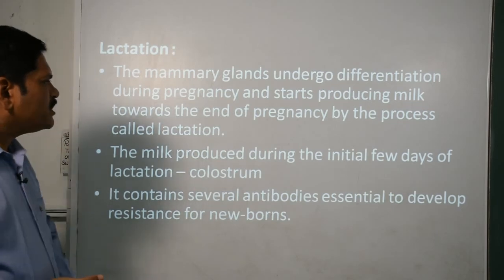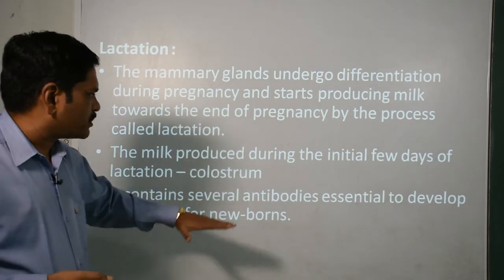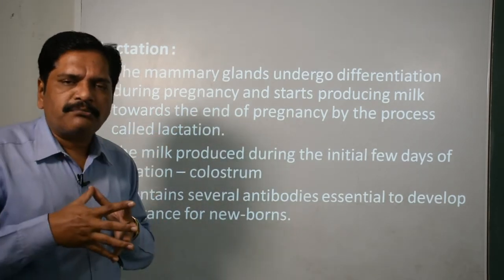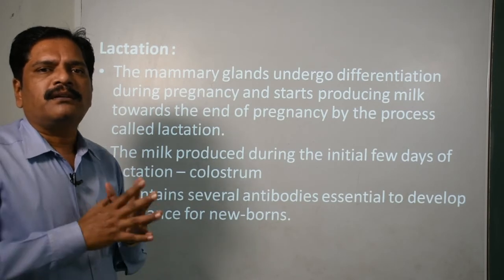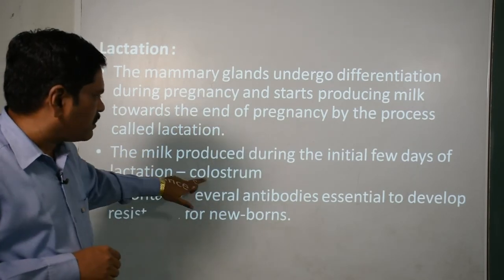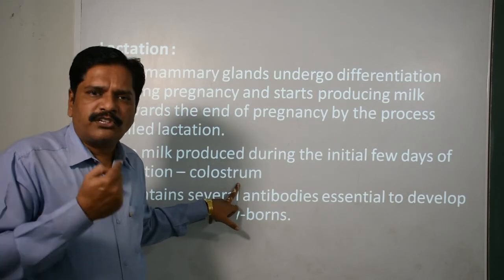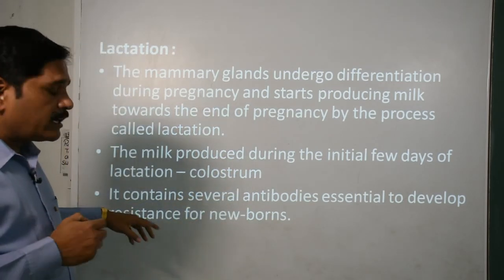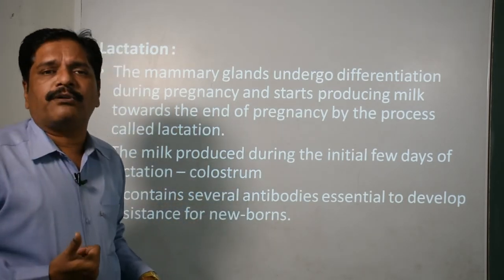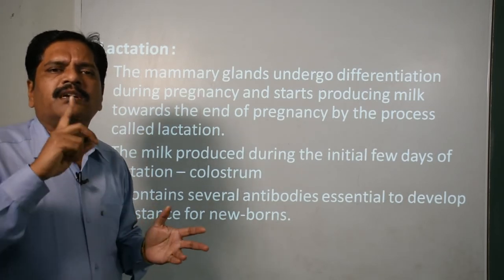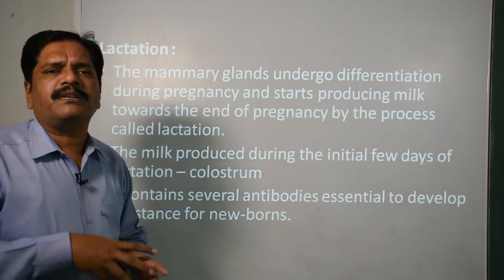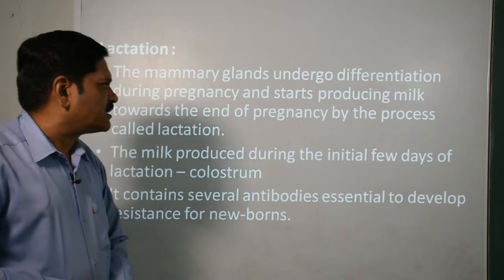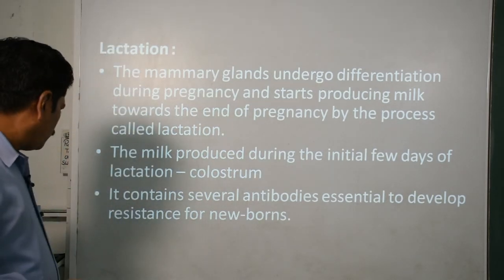The milk produced during the initial few days of lactation is called colostrum. Remember this word colostrum, it is very important. This is the first milk which is released by the mother after the delivery. Remember this term, colostrum. This question was asked in your previous exams for 1 mark, especially in 12th, clear. And it is compulsory to give it to the baby because it is responsible for developing immunity. It is full of vitamins and resistance, okay. It contains several antibodies essential to develop resistance for the newborns, okay.